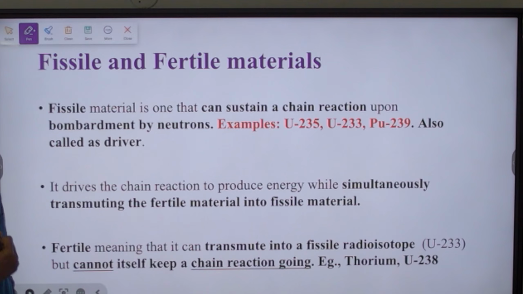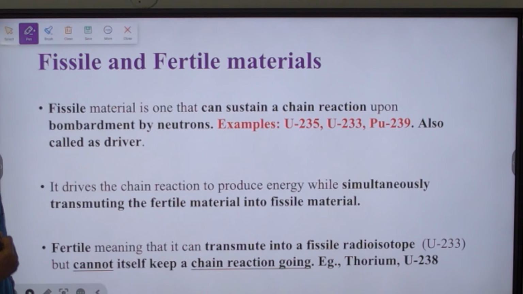So it cannot sustain the chain reaction, but upon bombardment by a neutron, it will get converted into a fissile material. So if it is fissile material, then chain reaction will happen. But if it is fertile material, chain reaction will not happen.